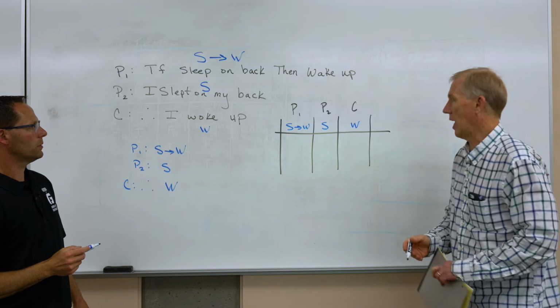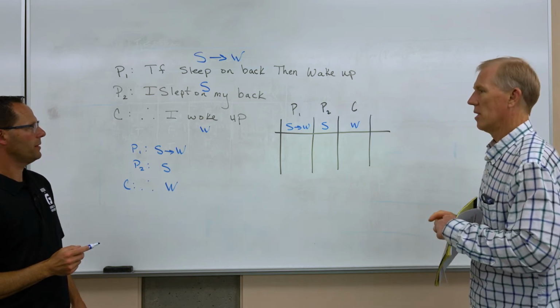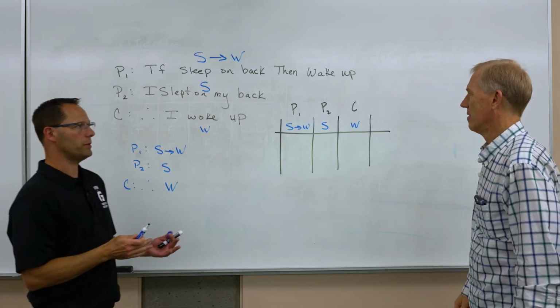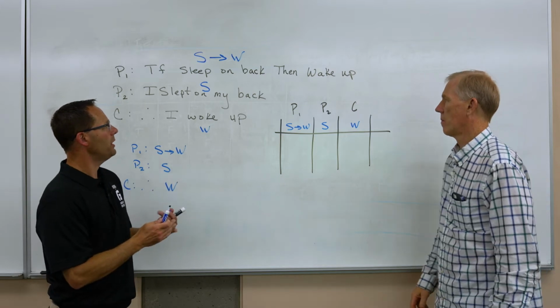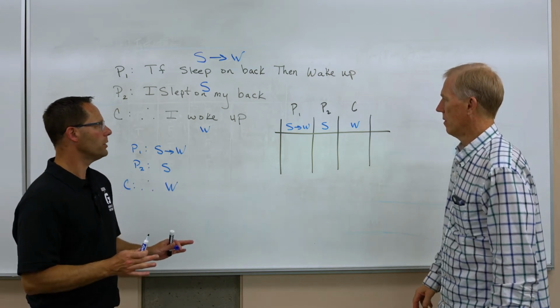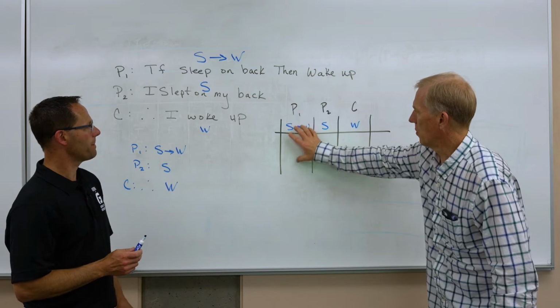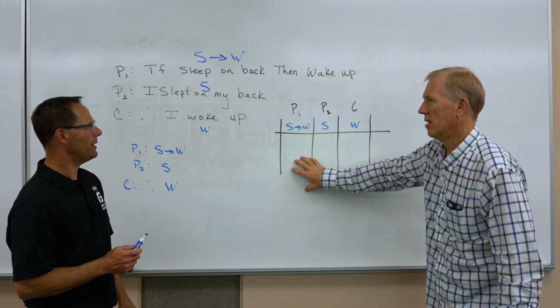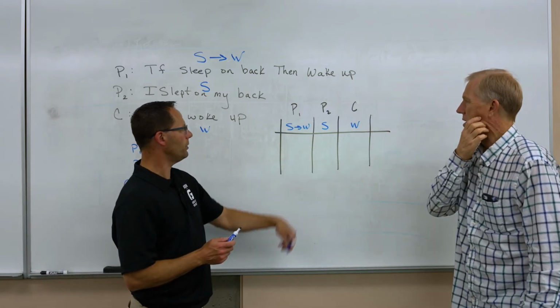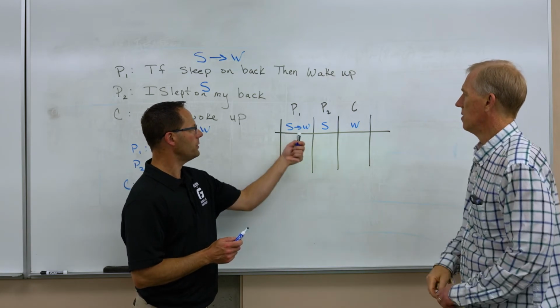All right, I'm ready now. A truth table. What do I do, Pete? Well, we have two atomic statements. That's all. We have sleep on my back, and we've got wake up. We've only got two letters. So I feel like we built a truth table for this last class. We did. And now that's only a part of the truth table. But really, the two letters that we're using are S and W.